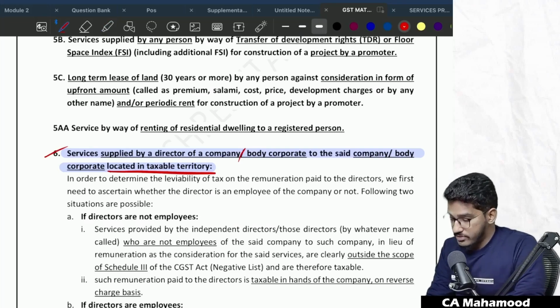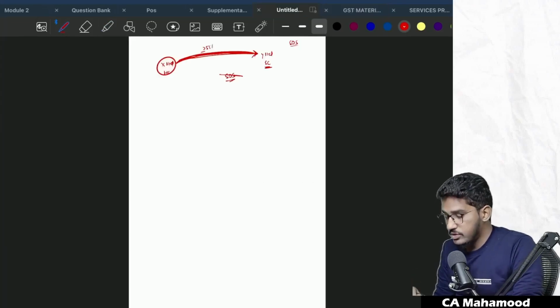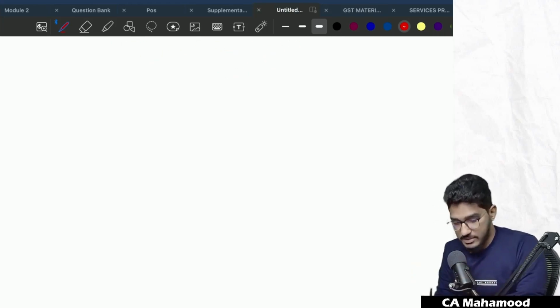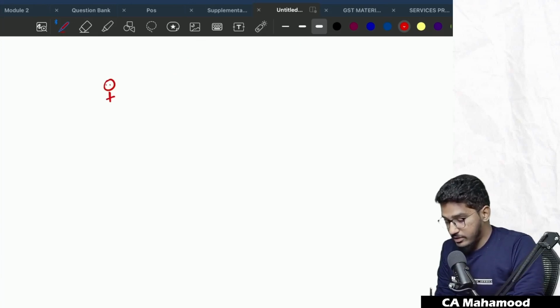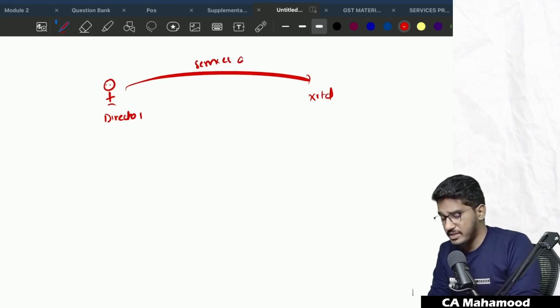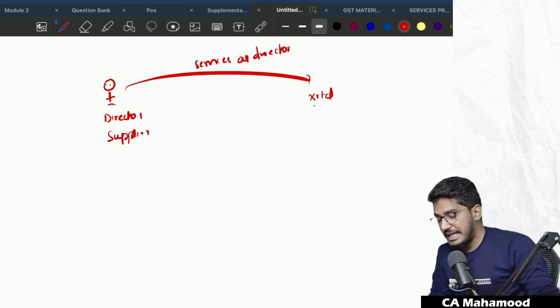So what we understood in this provision. First we will try to recollect what we know, then what amendment, then what clarification has been given. Assume that there is a person who is acting as a director of some company, X Limited. This person is providing services as a director, so he's providing directorship services. He is a supplier of service, whereas this company is receiving the directorship services, so this company is the recipient.